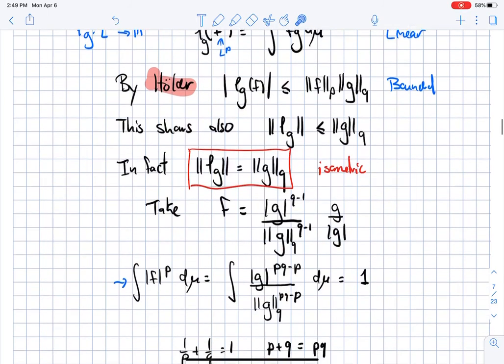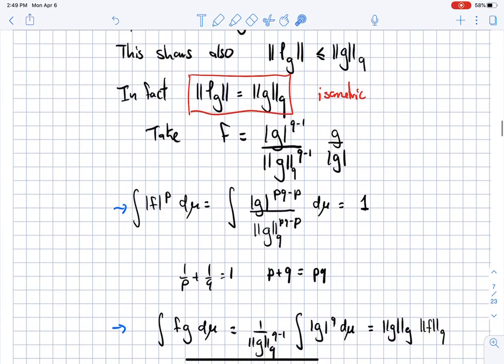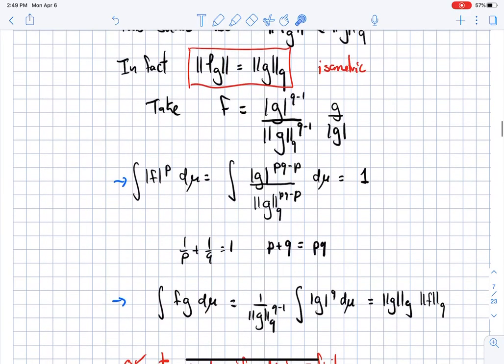Turns out if you do the calculation, if I take the integral of the pth power of that, because of this relation, that 1 over p plus 1 over q is equal to 1, remember that p and q are conjugate, then pq minus p is equal to q, and what you get here is equal to the integral of |g|^q, and what you get for the LP norm of f is simply 1. That's just a calculation that you can do right now.